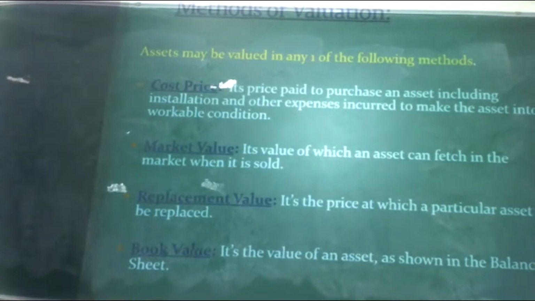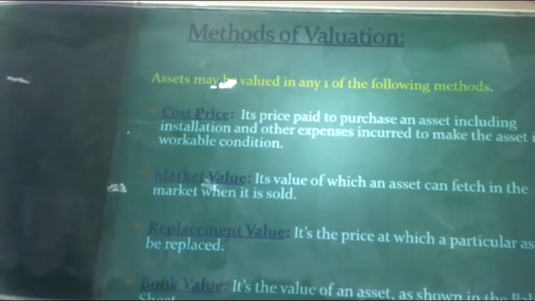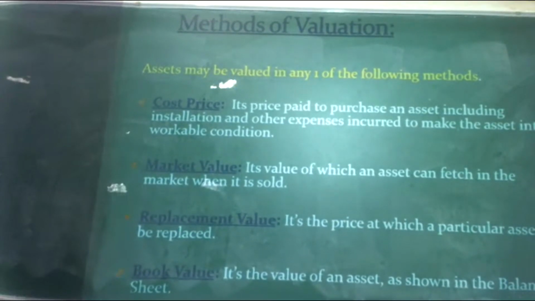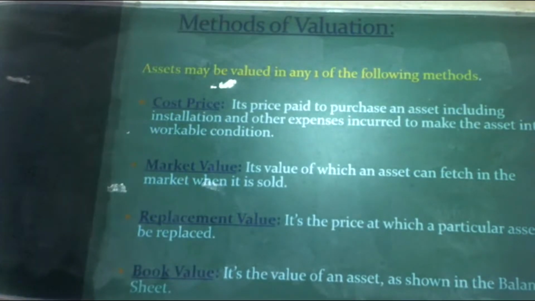The first one, cost price. Cost price is the price paid to purchase an asset, including installation and other expenses incurred to make the asset workable. It means when we purchase any asset in the company, the expenses of assembling and installing the asset in the company, all those expenses will be considered as cost price. This is one method we use to value when the company is conducting the valuation. The next one, market value.